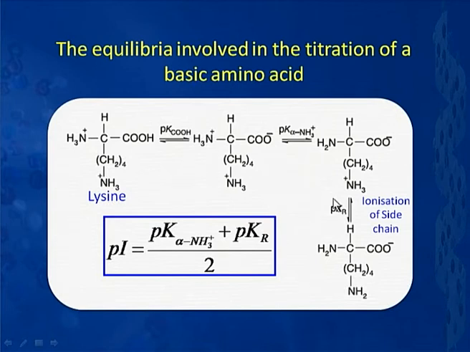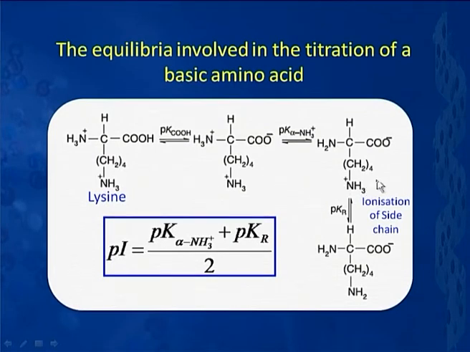But in this case, if I want to compute the isoelectric point, that will be given by the average of, because we see that our zwitterion is here, the pH at which this will be the predominant species, essentially the average value of the pK of ionization of the alpha NH3 here, and that of the side chain NH3.